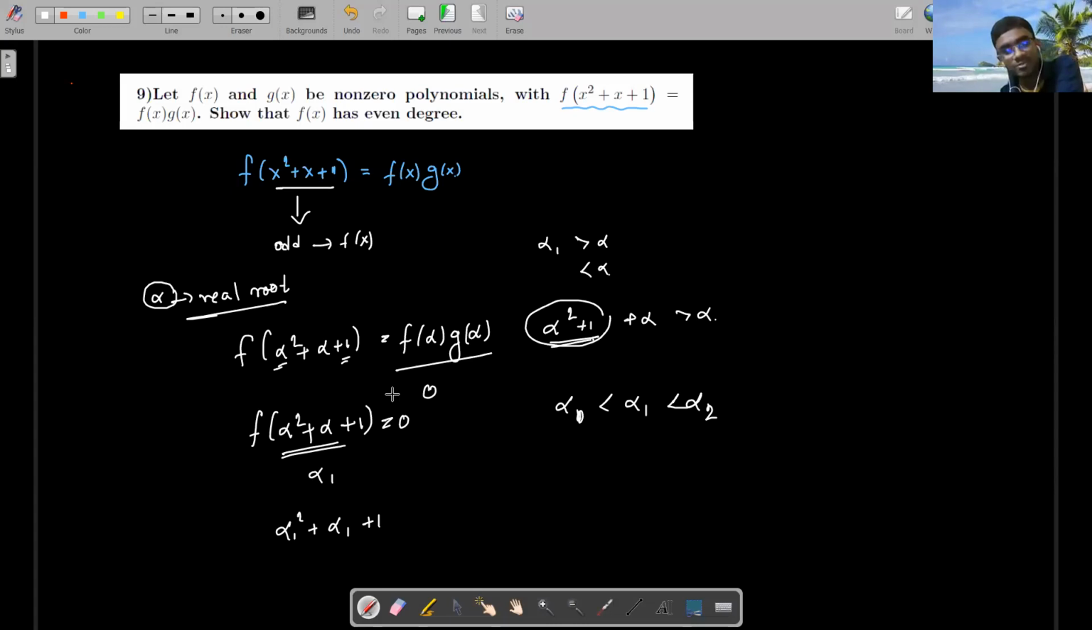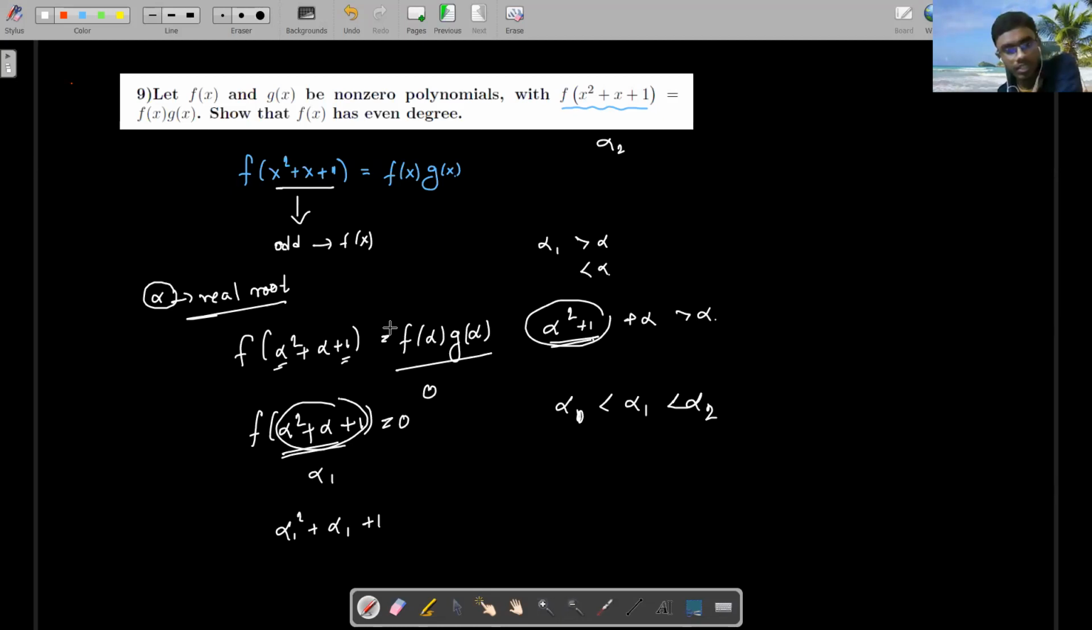The thing is that if I find out alpha 1 is a root, I can put alpha 1 into this main equation and get alpha 1 square plus alpha 1 plus 1. That can be taken as alpha 2. Similarly, alpha 3, alpha 4 and so on. So this way we can actually extend the roots. Alpha 1 to alpha 2, alpha 2 to alpha 3, and so on. But how can a polynomial have infinitely many roots? An n degree polynomial can have at most n roots, right? So that's not possible at all.